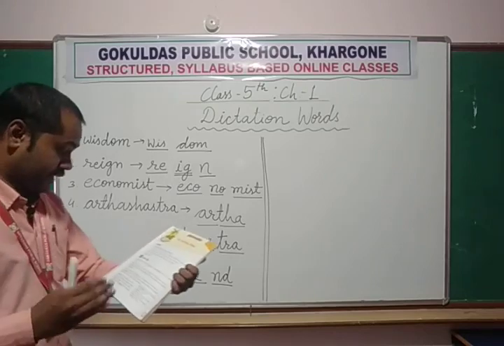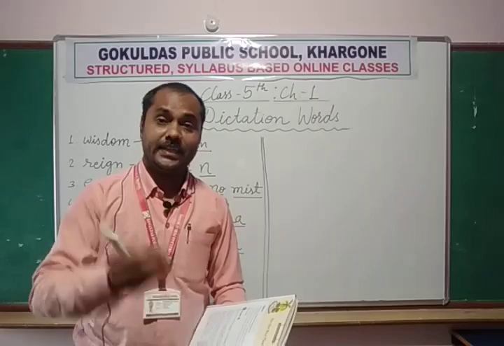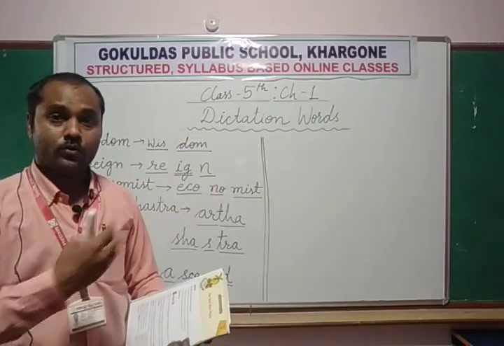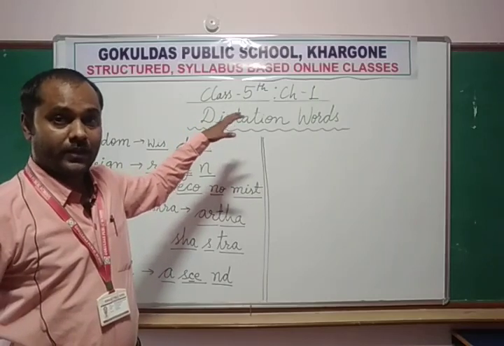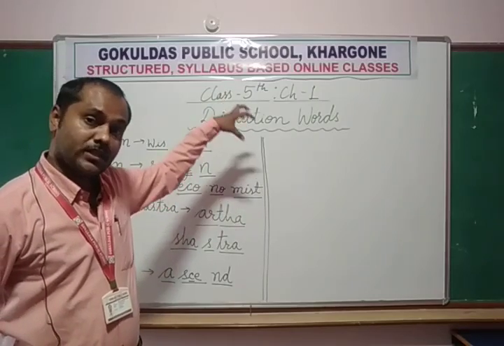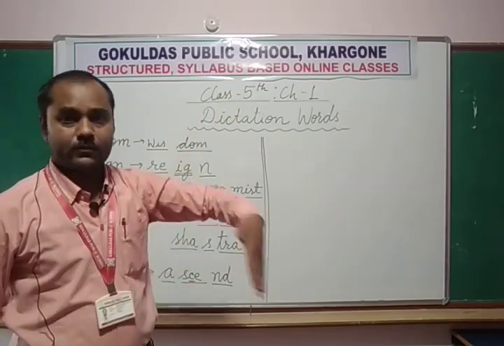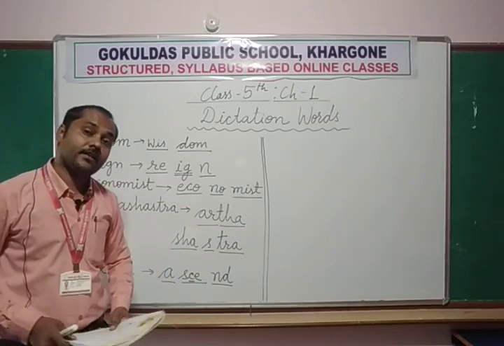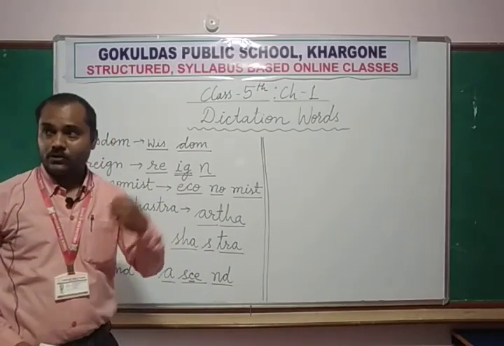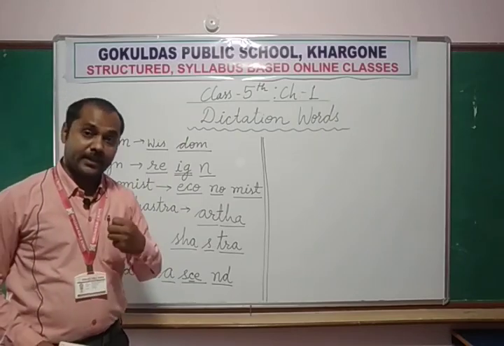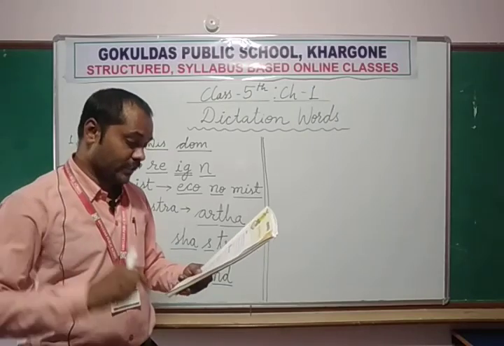Ascend the throne. Who helped Chandragupta Maurya to ascend the throne, to claim the throne, to get the throne? Throne means the big chair of the king, on which the king usually sits at the top of the court, darbar, Sinhasan. Who helped him to ascend that throne? Chanakya, his teacher. He helped him to ascend the throne.